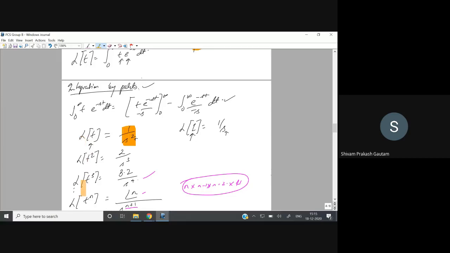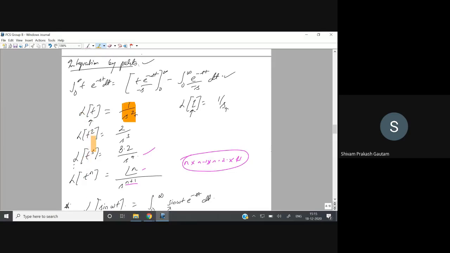Similarly, if you go on increasing the power, that is t to the power 2, this function is called the parabolic function. It will give you 2 by s cube. T to the power 3 will give you 3 multiplied by 2, upon s to the power 4. If you calculate t to the power n, it will be factorial n upon s to the power n plus 1.